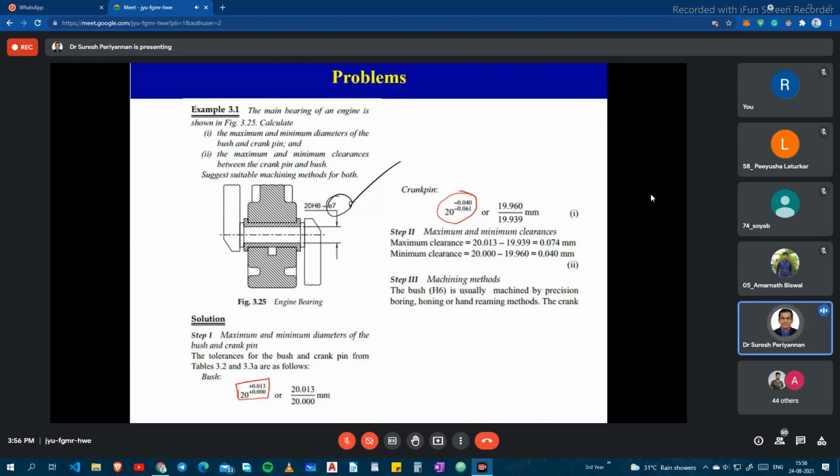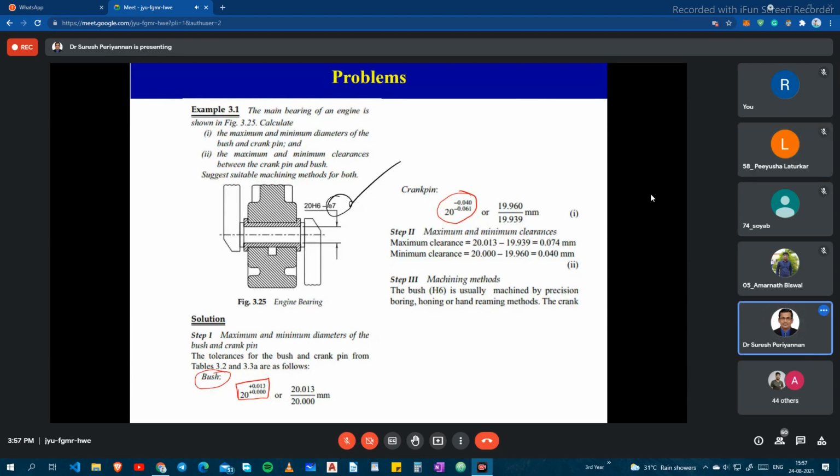Here I have taken the tolerance from the data book. They gave one side tolerance for the holes. If you are designing a new component that is not defined in the data book, then you can go for unilateral tolerance. Suppose you are designing a new bush using a different material, then you have to follow the unilateral tolerance. For the crank pin, you have to follow the bilateral tolerance. Okay, sir, understood.